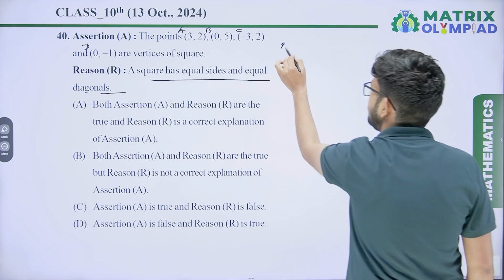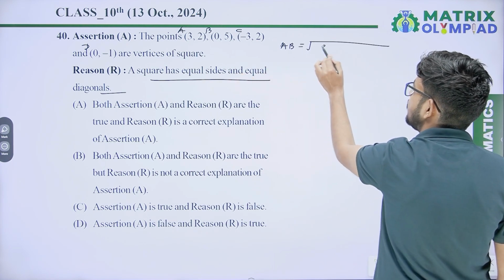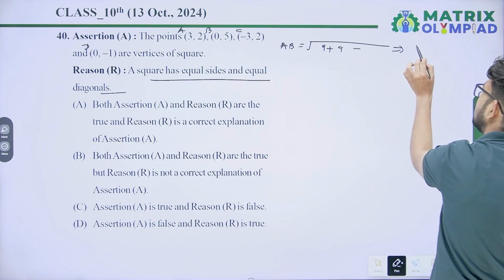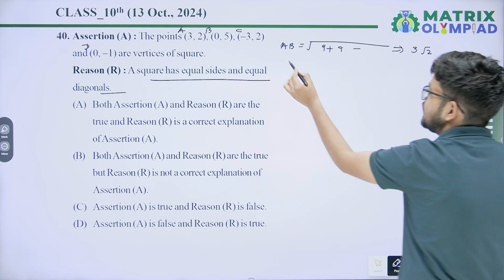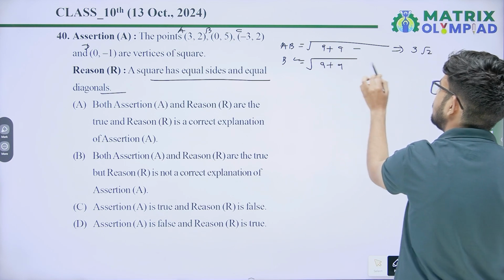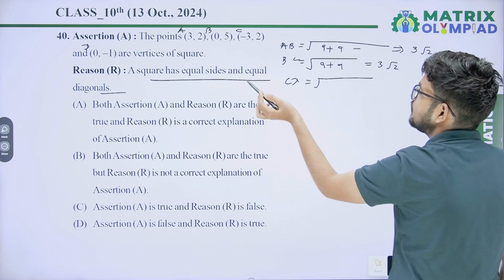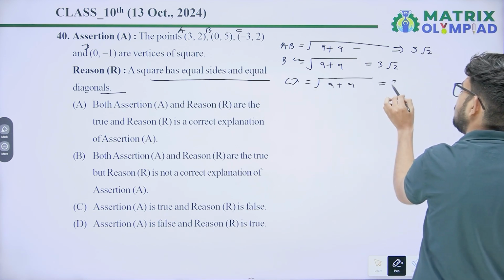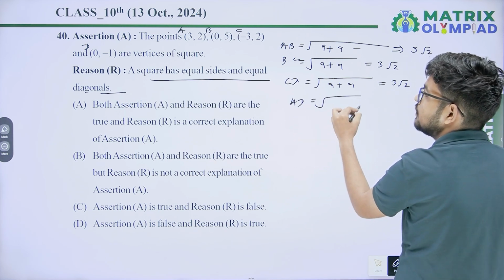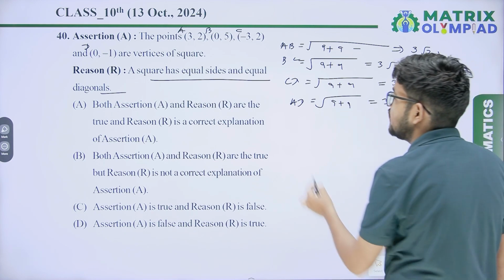Then the distance between A and B is root of (3 minus 0) whole square, that is 9, plus (5 minus 2) square, that is 9. So it will be 3 root 2. Similarly BC is root of 9 plus 9, that is 3 root 2. CD is root of 9 plus 9, that is 3 root 2. And similarly AD is root of 9 plus 9, 3 root 2. All sides are the same. Now check the diagonals.